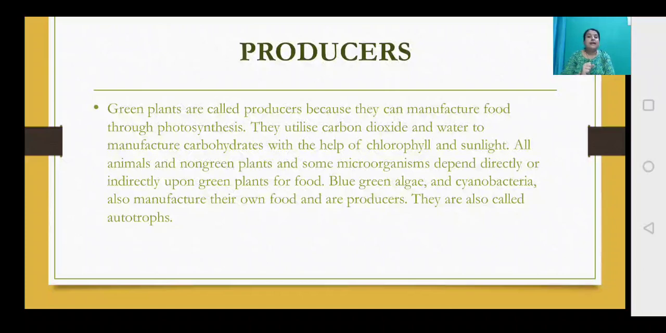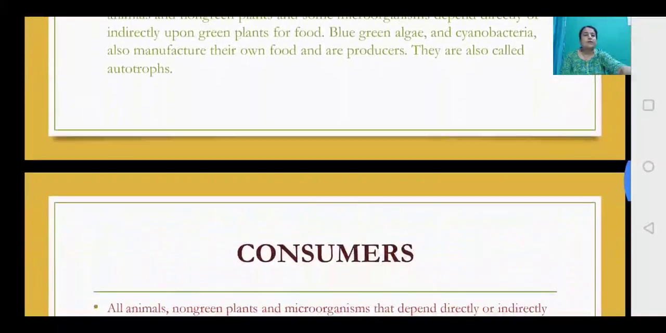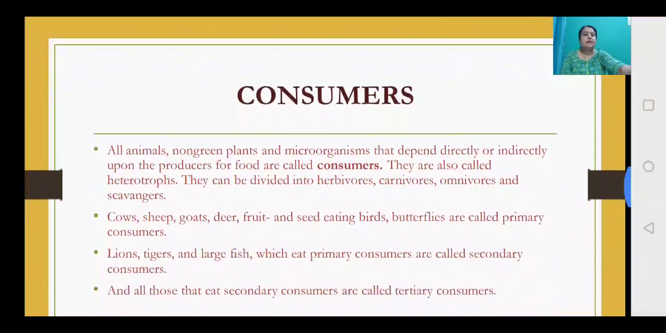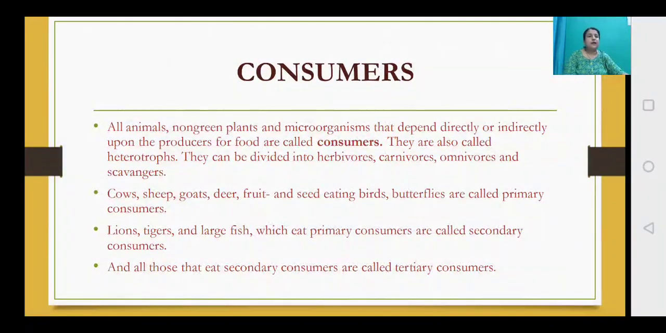Now all animals, non-green plants and some microorganisms depend directly or indirectly upon green plants for food. Blue-green algae and cyanobacteria also manufacture their own food, and they are also known as producers. So producers are also called the autotrophs. Okay, now let us learn about the consumers. So that was the first part, producers.